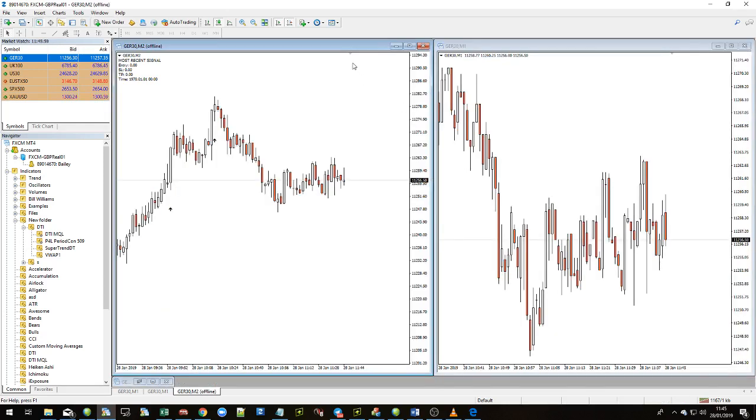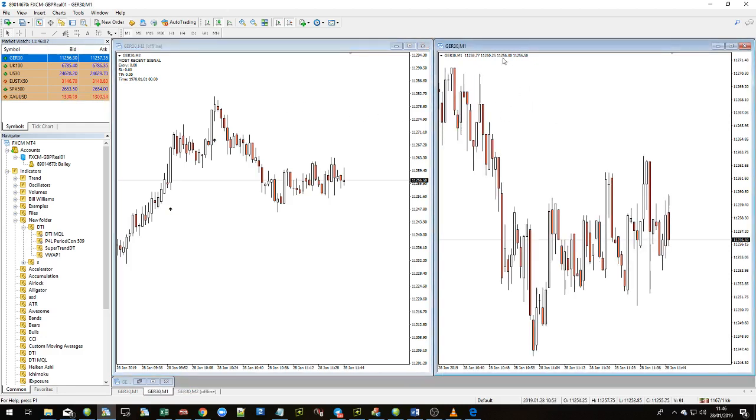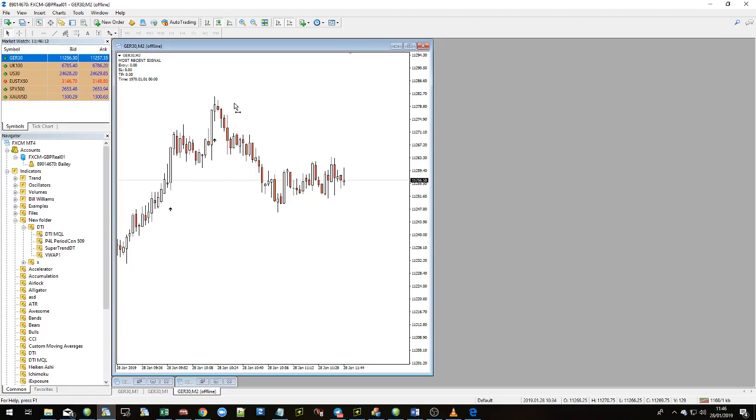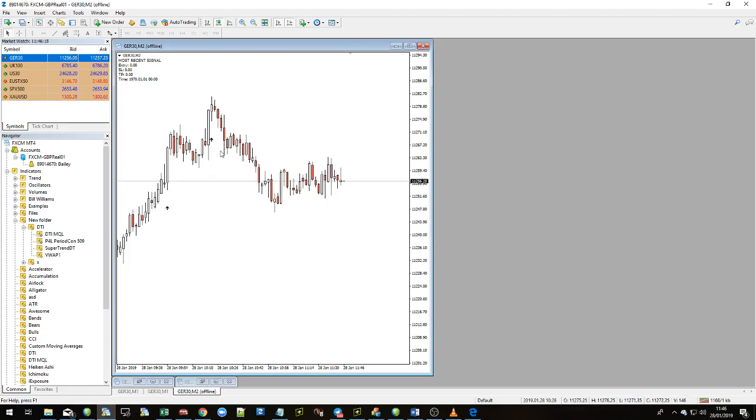So we're going to go and just remove that one to the side for the moment. Now it's very important that you keep both of these charts open. That is the master chart, which is a 1 minute chart that has a period converter on it. That has to stay open in order for this 2 minute chart to work. If you close the 1 minute chart, this will stop. And obviously if you close this, then you can just reopen another one.